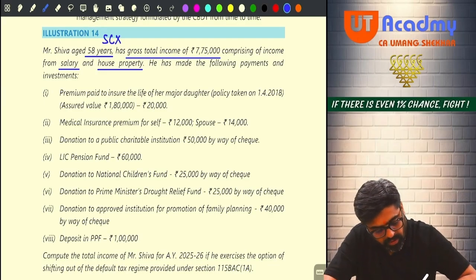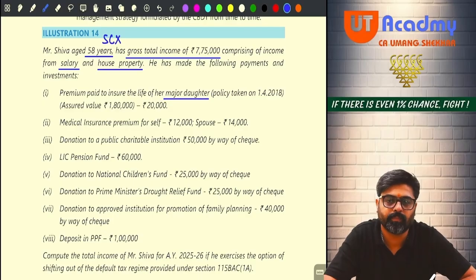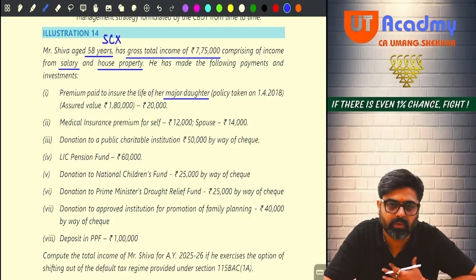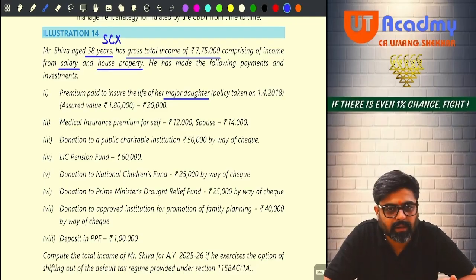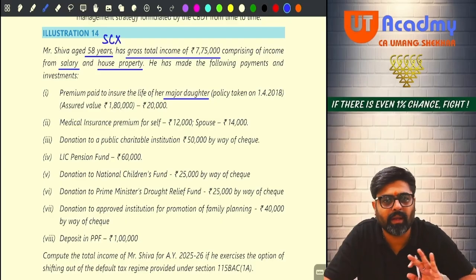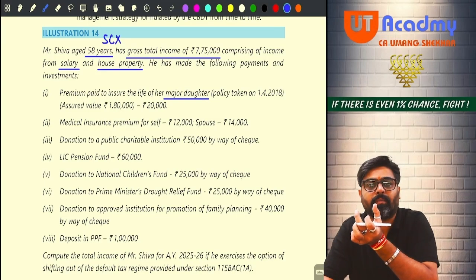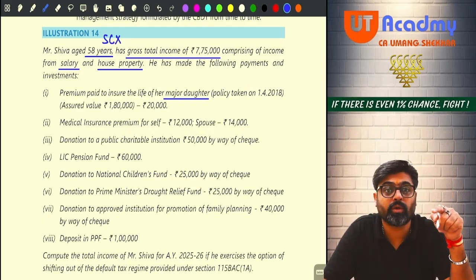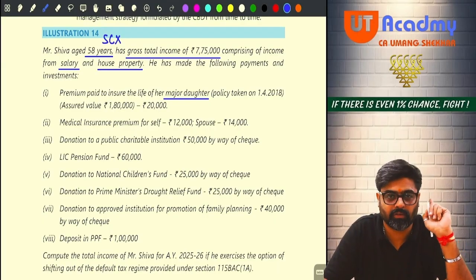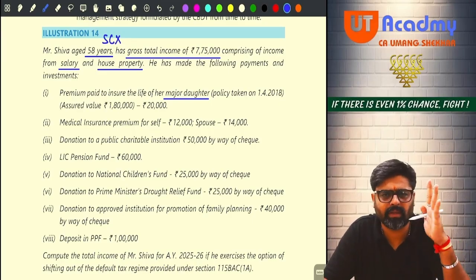Premium paid to insure the life of our major daughter. Major daughter means my own child. Whether major or minor or married or unmarried or dependent or independent will not make any difference if it is life insurance premium. For medical insurance premium, it should be for a dependent child. Yes or no? But for life insurance premium, there is no such requirement.